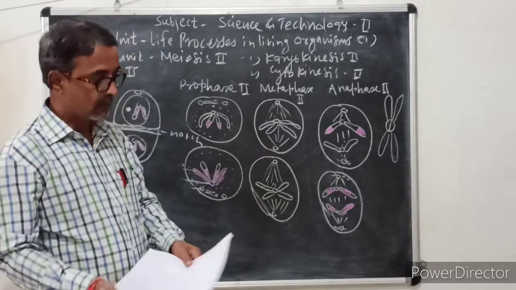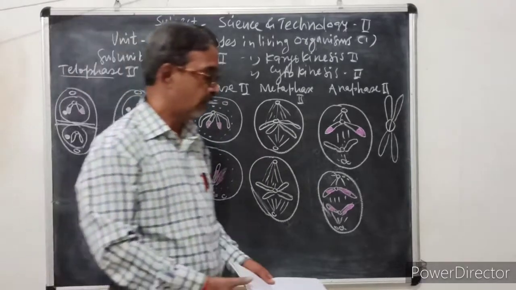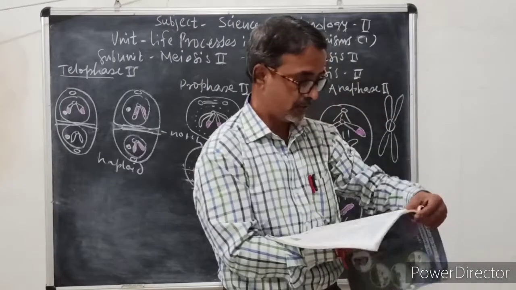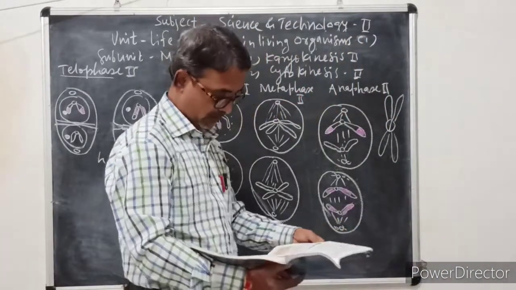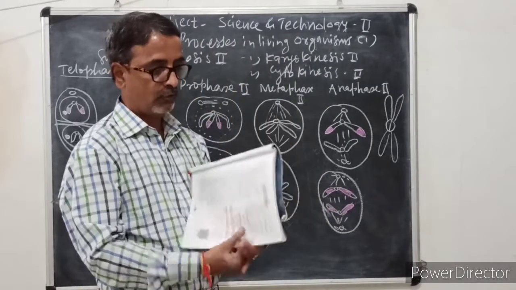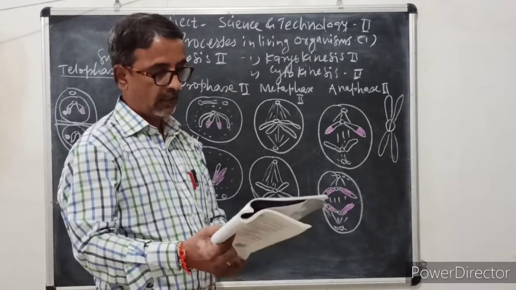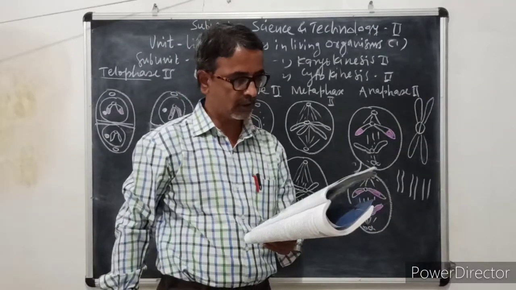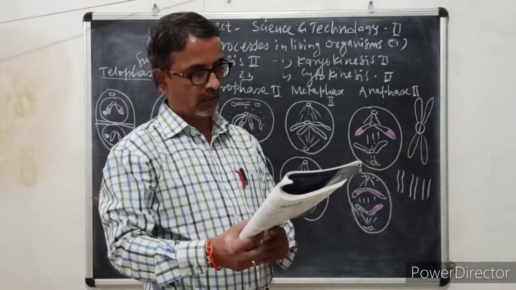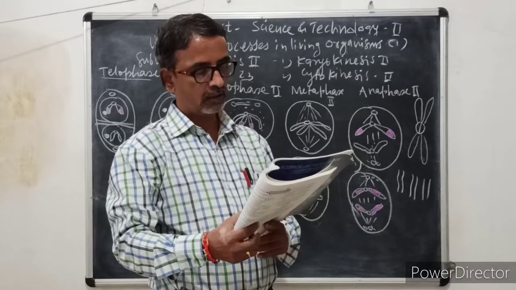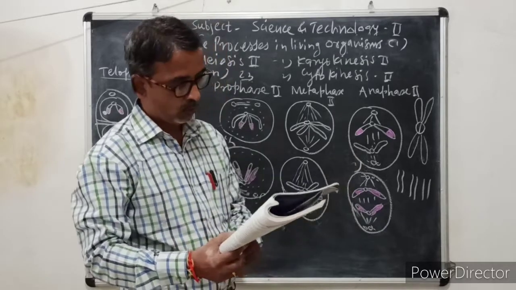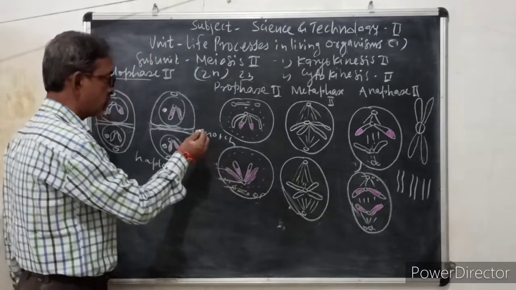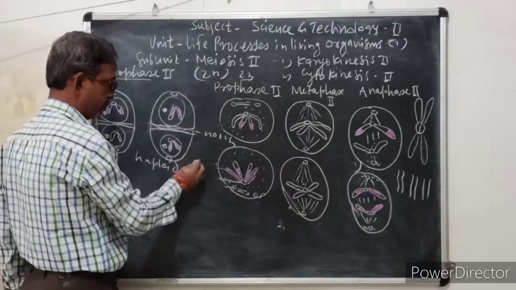Then there are some questions for you in the book on page number 20, and we shall see these questions one by one under the heading Use Your Brain Power. The first question is, what do you mean by a diploid cell? A diploid cell is shown by 2N.